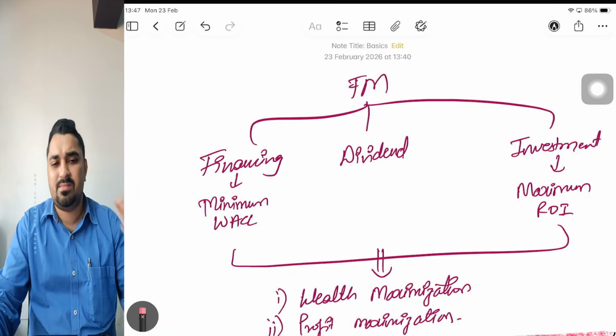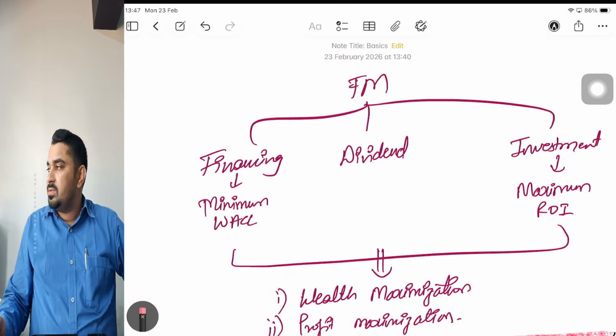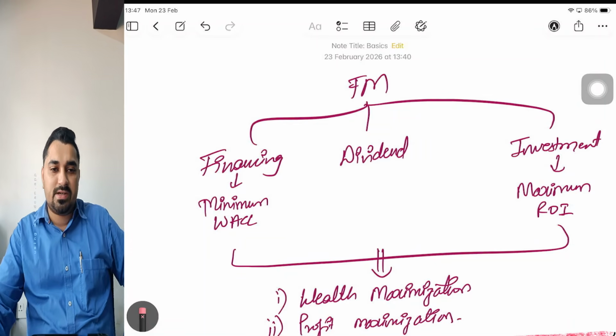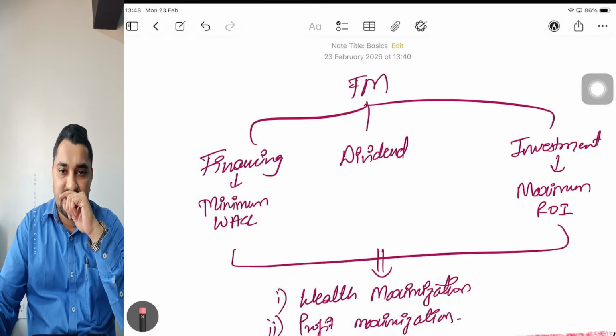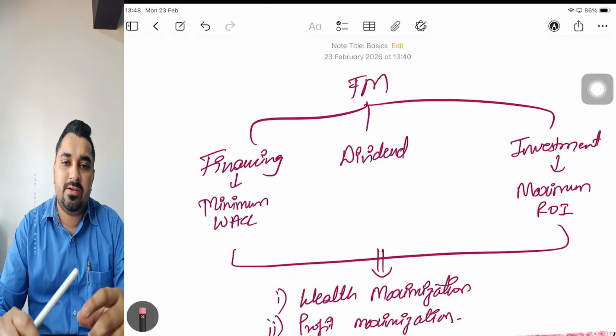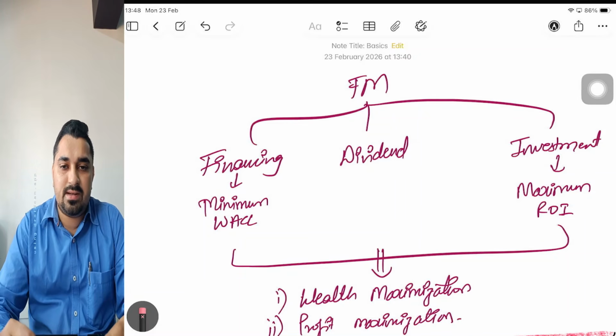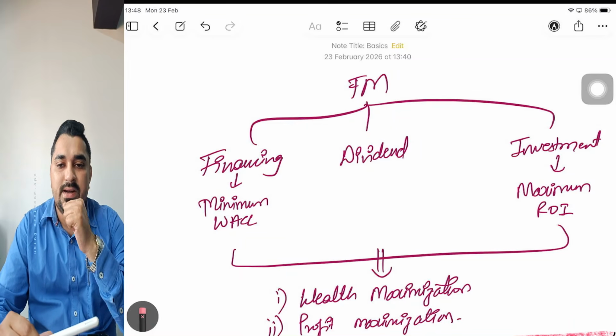So we'll start with the basics today, basic chapter. So what are the functions of FM? FM is a function of three decisions: financing decision, investment decision, and dividend decision. So these are the basic functions of financial management. If we take all these three decisions in a proper manner, then we'll be able to do a proper financial management.